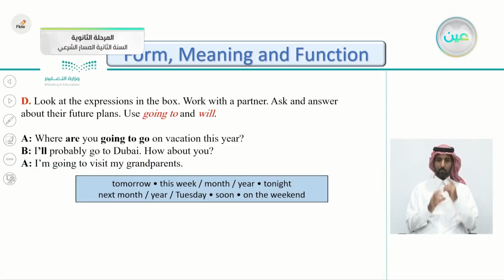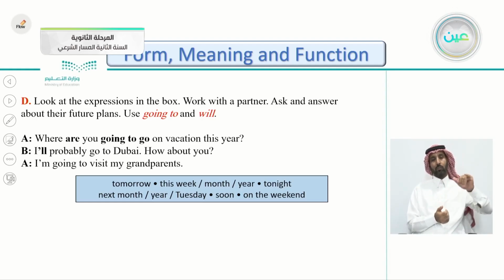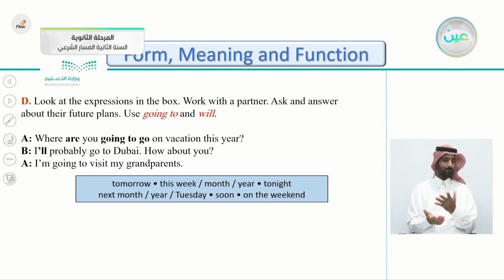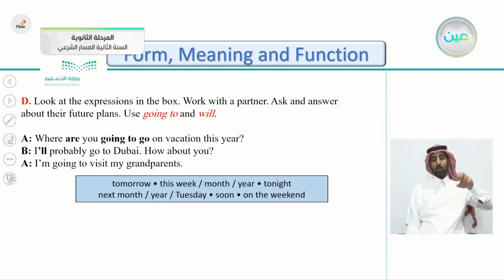Look at the expressions in the box here. Work with a partner, ask and answer about their future plans. Use going to and will. You can use either going to or will. This is an example here. Where are you going to go on vacation this year? You can see here are and going to go. The answer, I'll probably go to Dubai. How about you? I'll probably means he's not certain. I'm going to visit my grandparents.